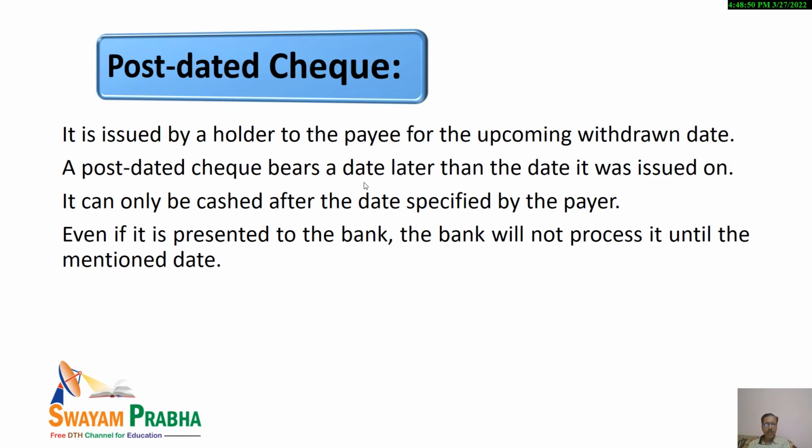Then post dated check. So what is a post dated check? A check on which a date has been mentioned, but that date is later than the date on which it has been issued. Let us suppose today is 21st of December, and we are issuing a check for, you may say, 29th of December. So we are putting the date as 29th of December. So it will be a post dated check.